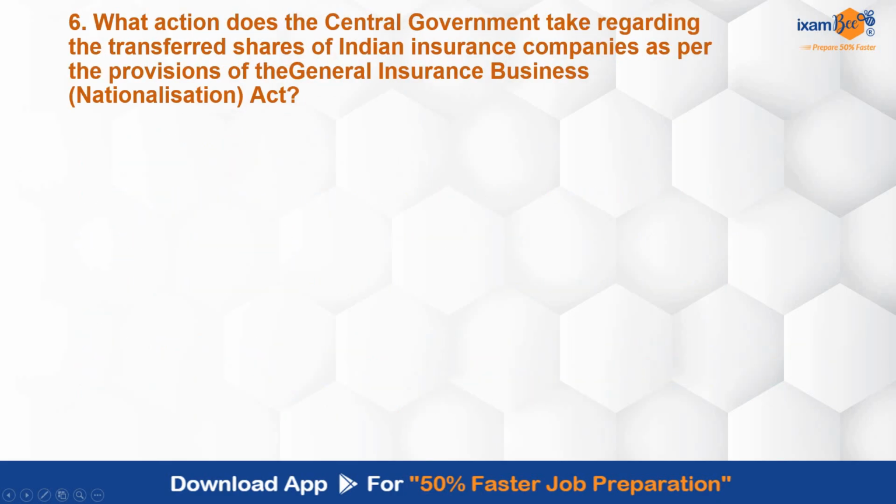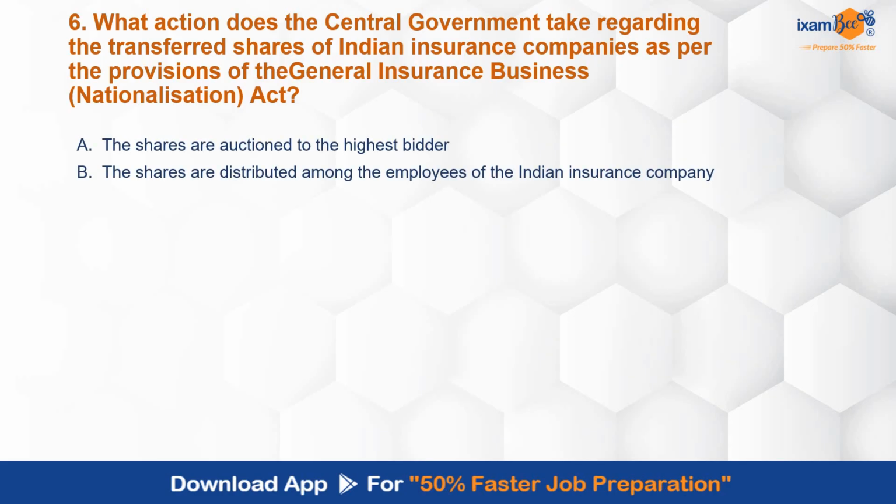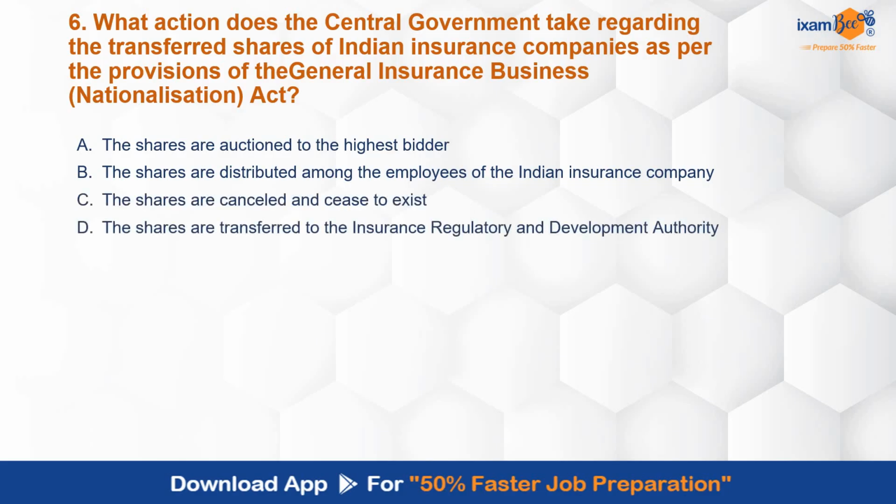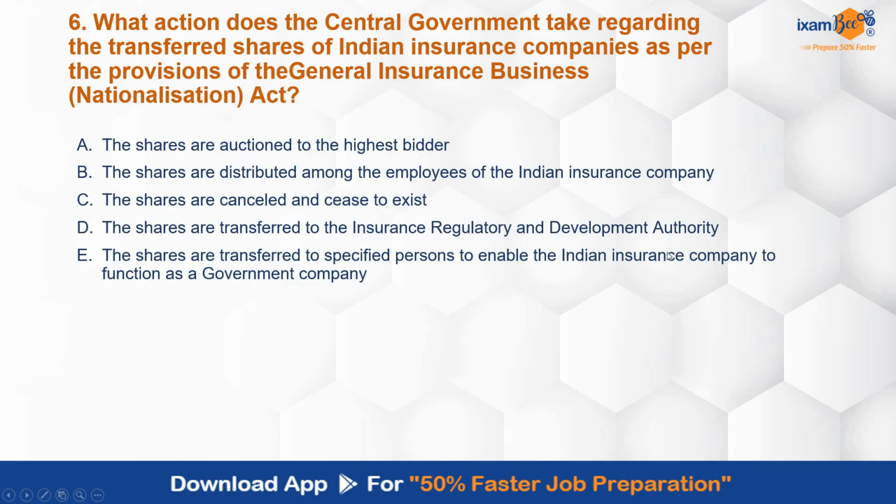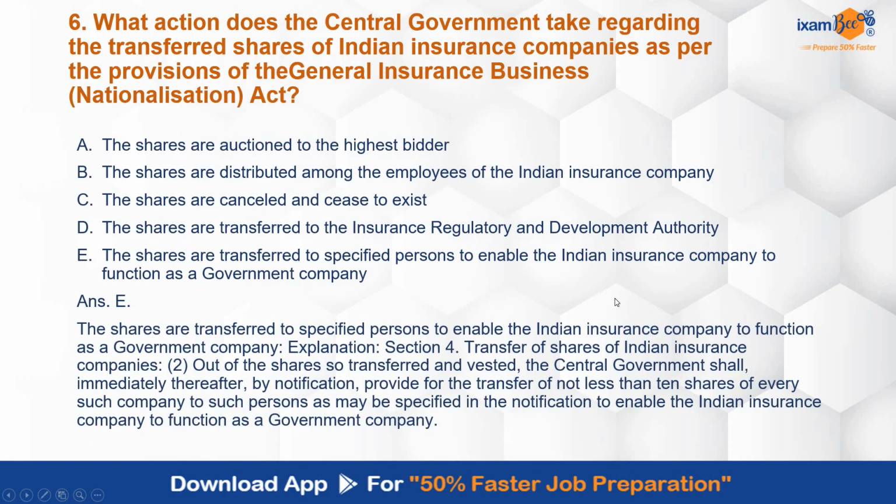What action does the central government take regarding the transferred shares of Indian insurance companies as per the provisions of the General Insurance Business Nationalization Act? Shares are auctioned to the highest bidder. Shares are distributed among the employees of the Indian insurance company. Shares are cancelled, cease to exist. Shares are transferred to the Insurance Regulatory and Development Authority. Shares are transferred to specified persons to enable the insurance company to function as a government company. Correct answer is E, that the shares are transferred to a specified person to enable the Indian insurance company to function as a government company. Section 4 talks about this kind of transfer, clause 2.